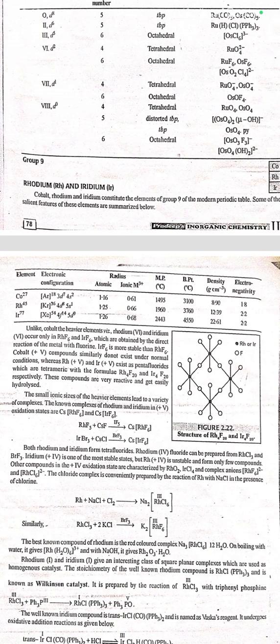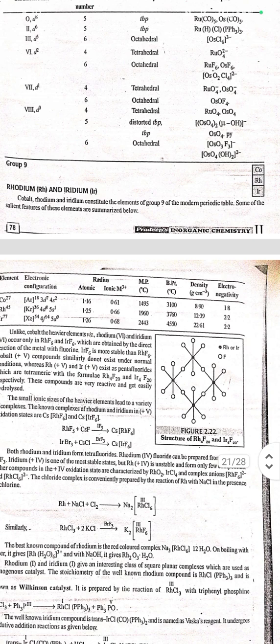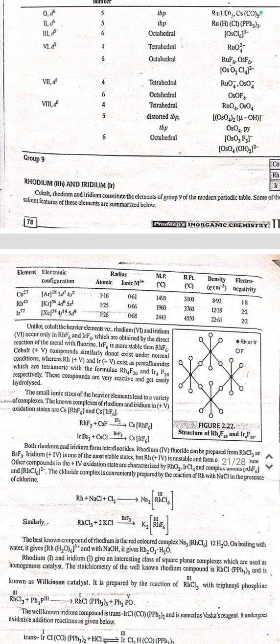Next is group 9, rhodium and iridium. Cobalt, rhodium, and iridium constitute the elements of group 9 of the modern periodic table. Some of the salient features of these elements are summarized below. Unlike cobalt, the heavier elements rhodium and iridium occur in RhF6 and IrF6, which are obtained by the direct reaction of the metals with fluorine. IrF6 is more stable than RhF6. Cobalt plus 5 compounds similarly do not exist under normal conditions, whereas rhodium and iridium exist as pentafluorides, which are tetrameric with the formulas Rh4F20 and Ir4F20 respectively. These compounds are very reactive and easily hydrolyzed.